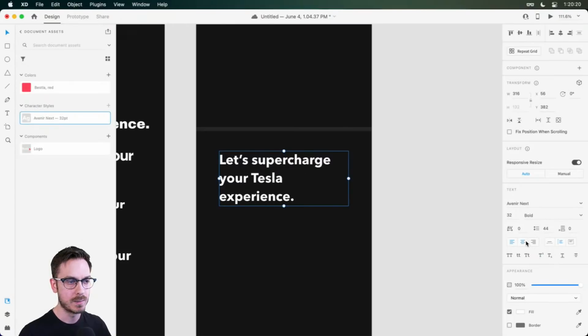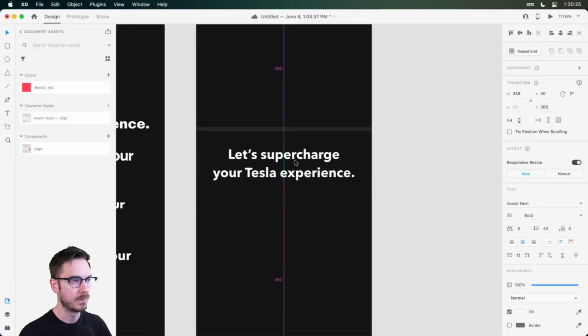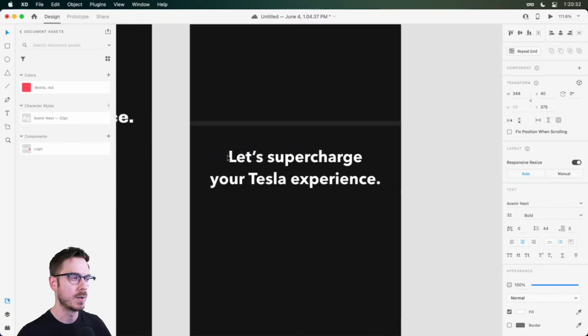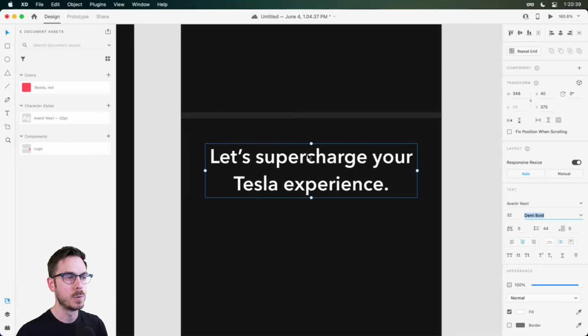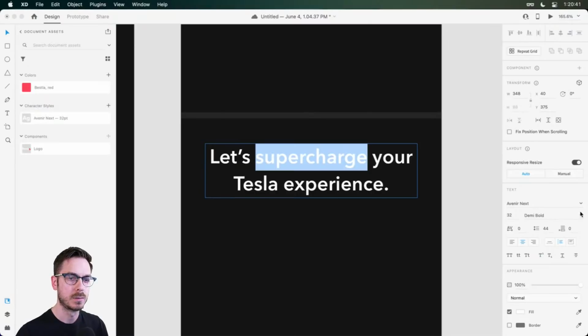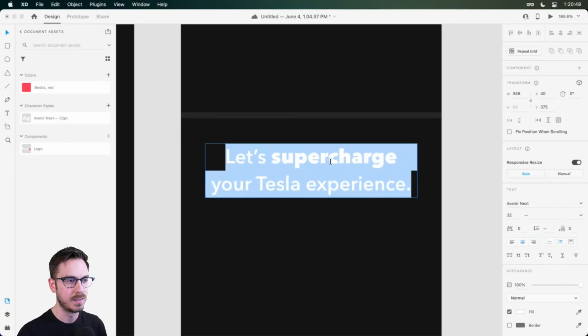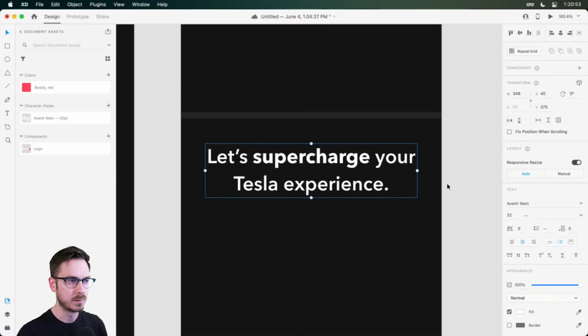So in this case, Avenir Next. And let's maybe center this. And oh, might just 2 lines possibly. There we go. And maybe for this header, we might want to style it up a little bit more. So right now we have everything set to bold. Let's drop this to demi-bold. But what we might want to do is select supercharge and then bold that, or maybe even go to heavy, possibly. Ooh, that's interesting. So there's heavy, and then we've got bold.